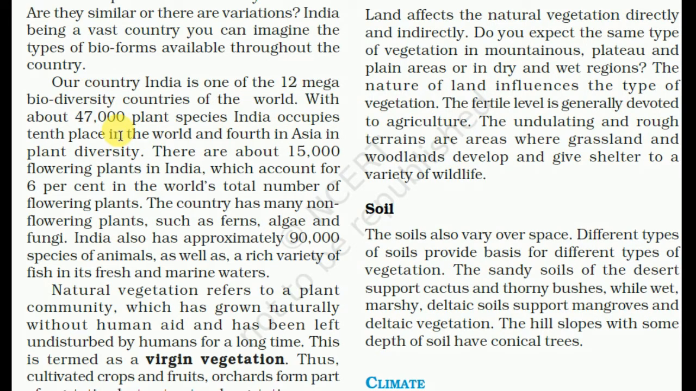With about 47,000 plant species, India occupies 10th place in the world and 4th in Asia in plant diversity. There are about 15,000 flowering plants in India, which account for 6% of the world's total number of flowering plants. The country also has many non-flowering plants such as ferns, algae, and fungi. India has also approximately 90,000 species of animals, as well as a rich variety of fish in its fresh and marine waters.